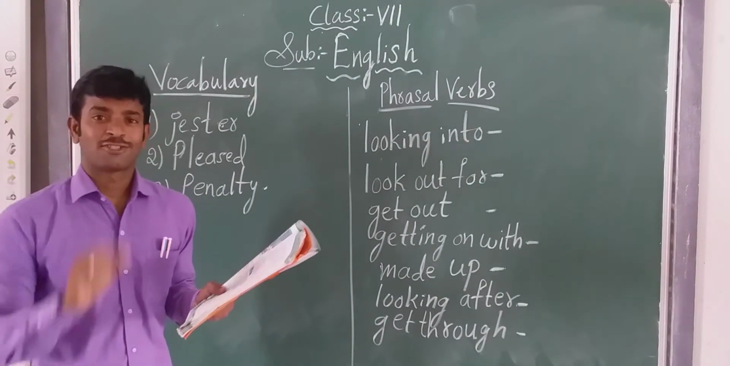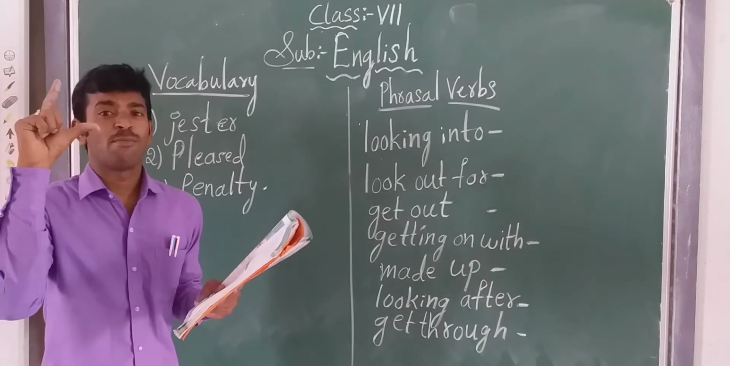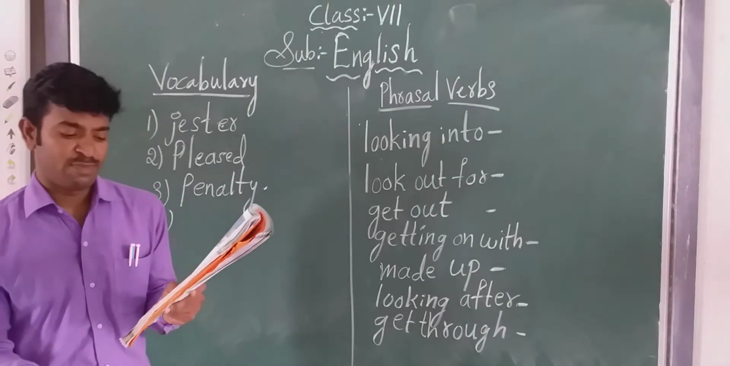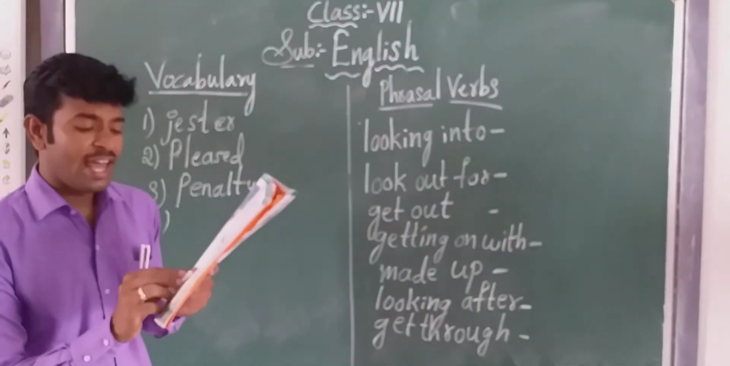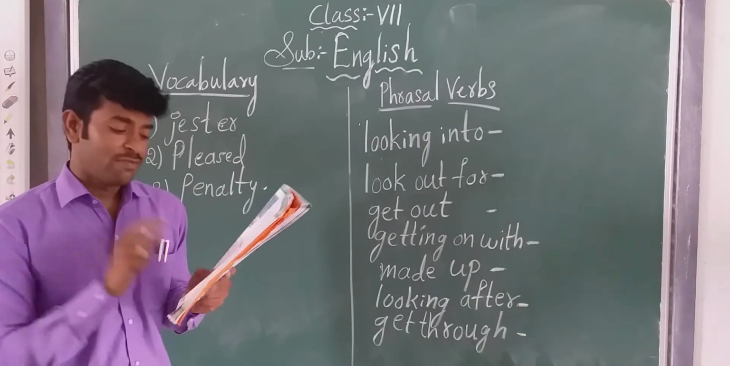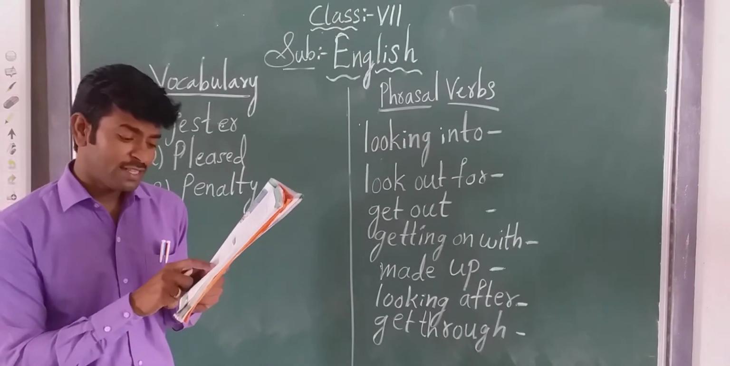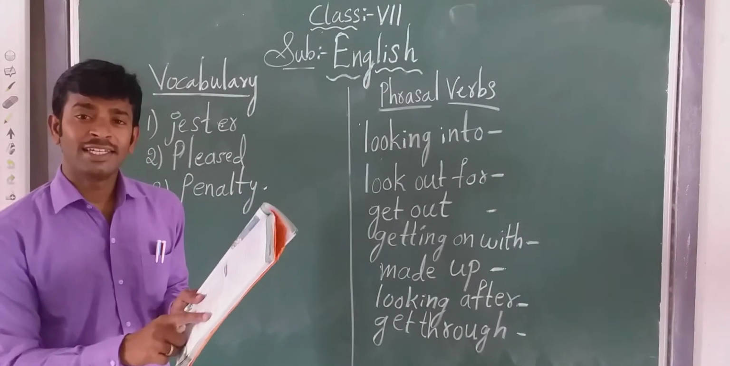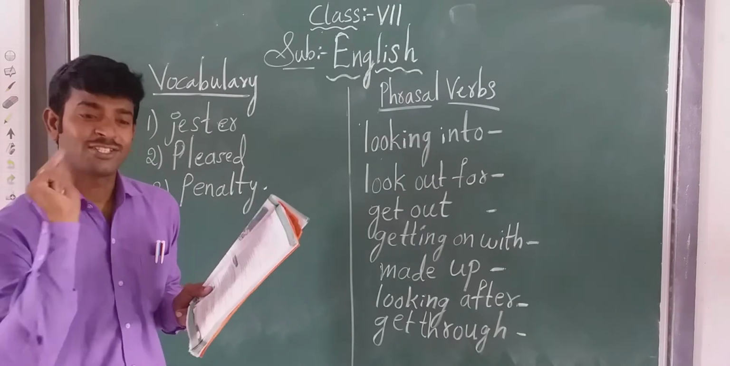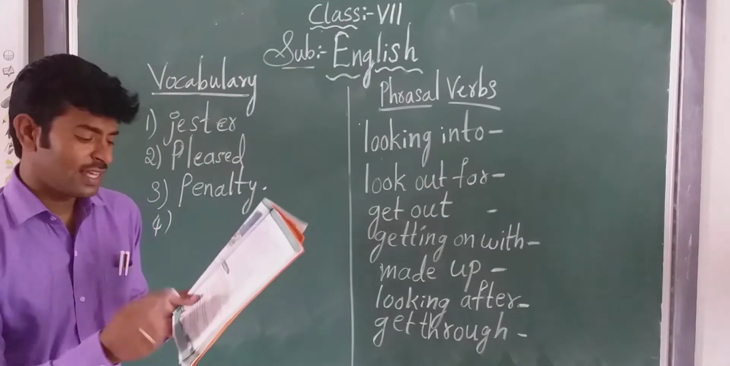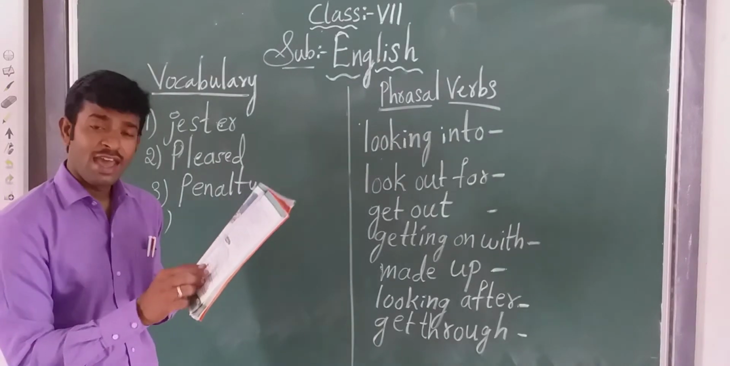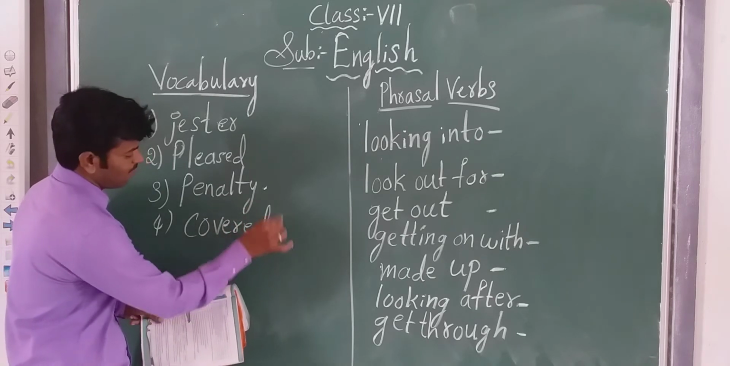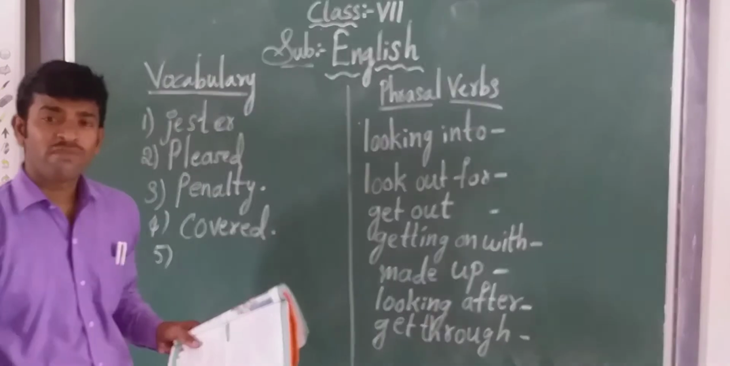Fourth one: when I visited Kashmir. Jammu and Kashmir is at the top of our Indian map. When I visited Kashmir, the mountains were dashed with snow. Mountains were covered, imagination, gesture, pleased or penalty. Which one is the correct answer? The first word in the box: the mountains were covered, C-O-V-E-R-E-D. Got it, children?